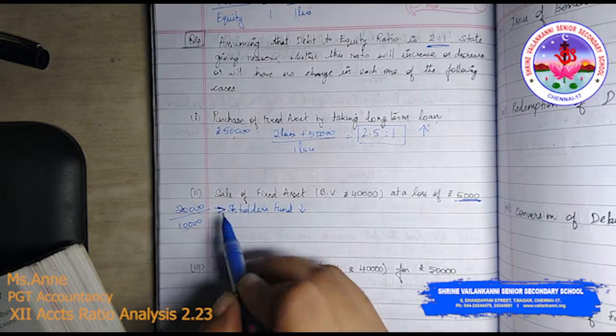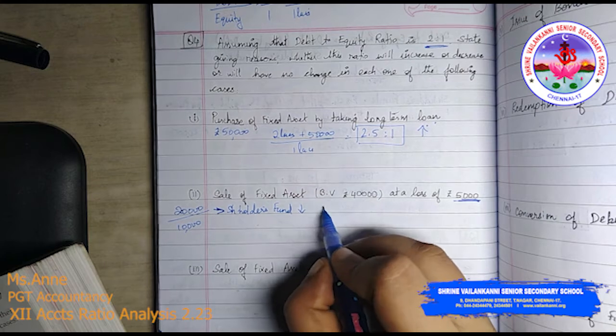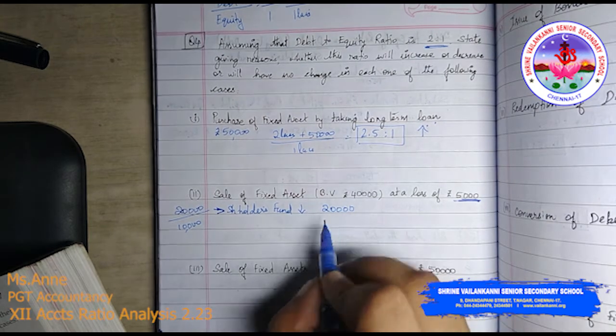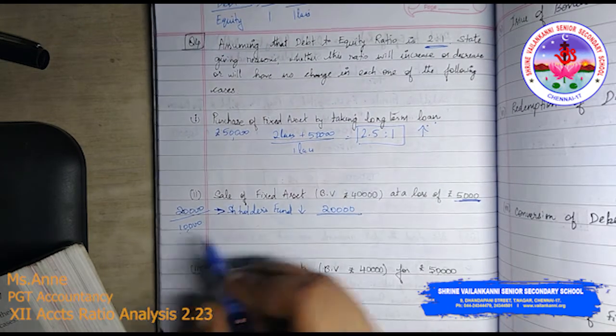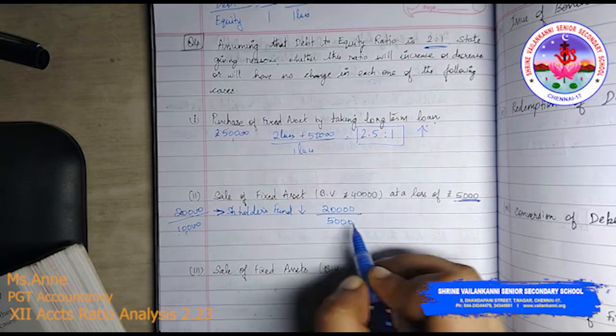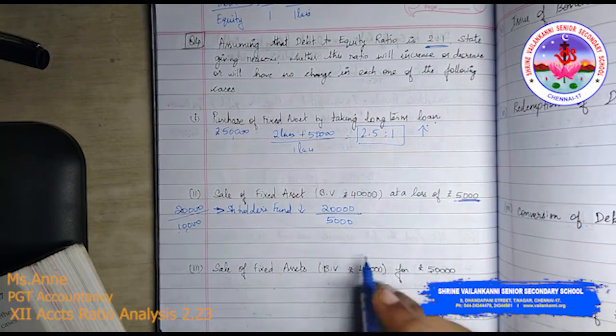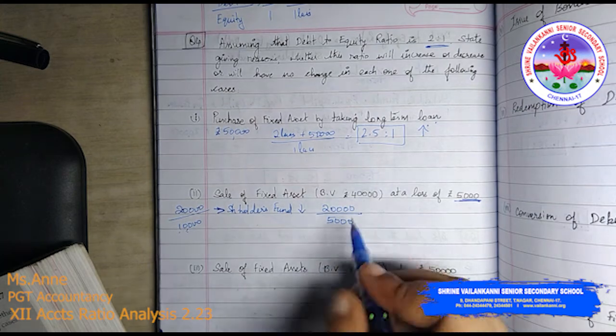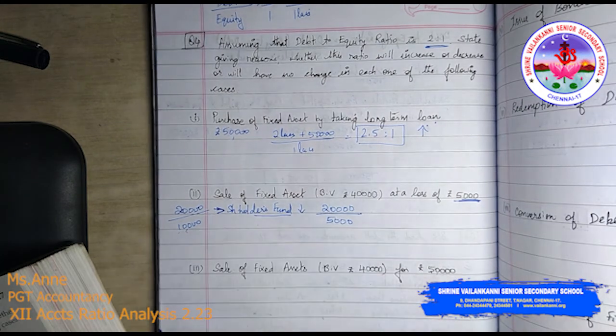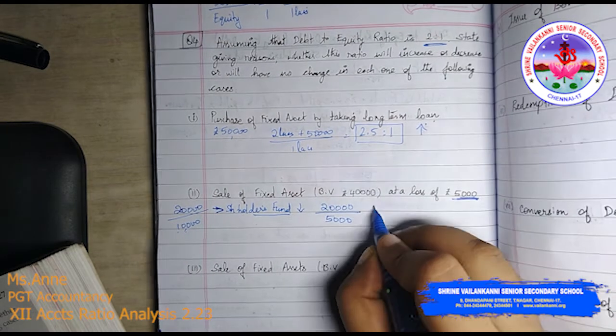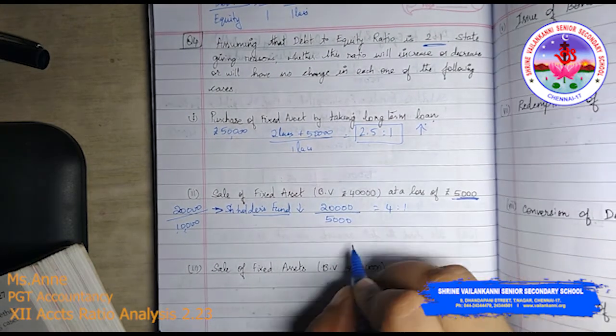After giving effect to this, what happens is that debt will not change. 20,000 will remain the same, but 10,000 will become 5,000, because the loss reduces your shareholders fund. So 20,000 divided by 5,000, you will get 4 is to 1.